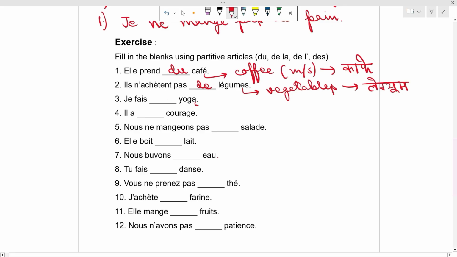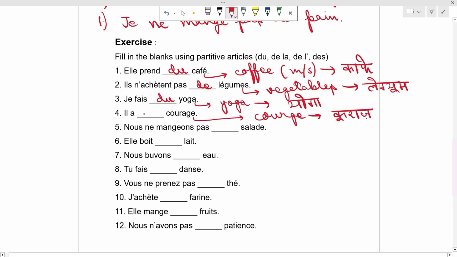Je fais dash yoga. Pronunciation is also as it is in Hindi. This will be du, since yoga is a masculine singular noun. Il a dash courage. Courage means courage. It is a masculine singular noun, so we will use du.